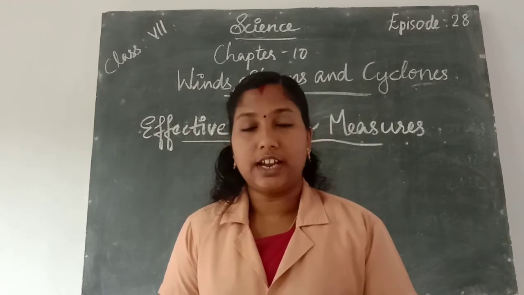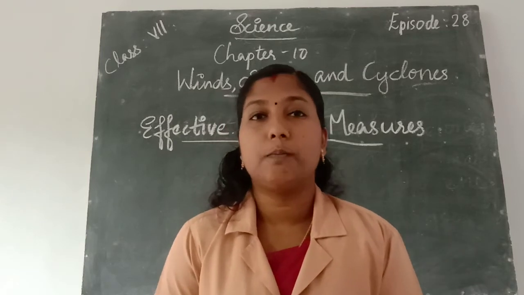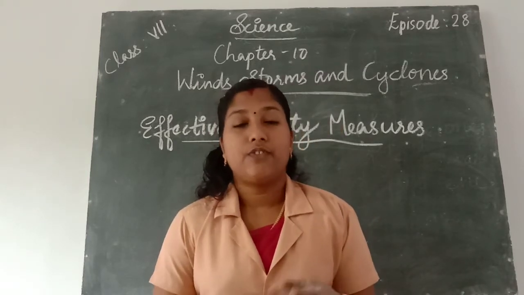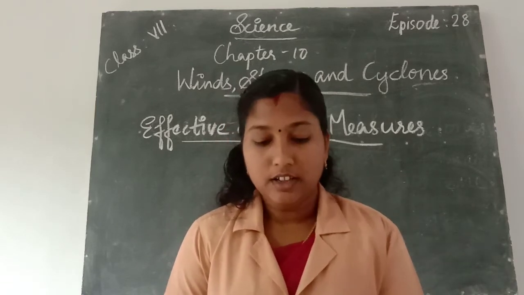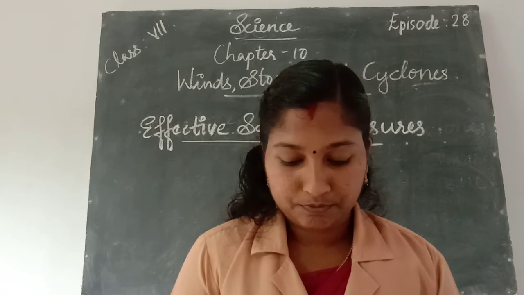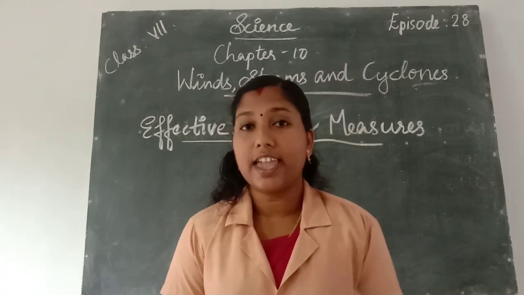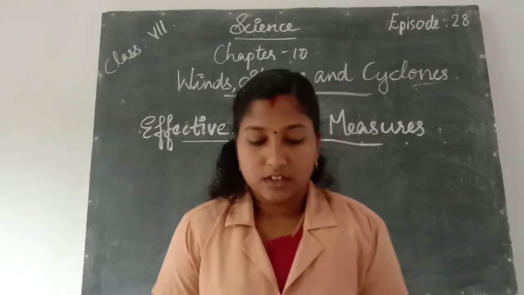How a thunderstorm becomes a cyclone. Next we learn about the structure of a cyclone. The center of a cyclone is a calm area. That is the eye of the cyclone, the eye of the storm.